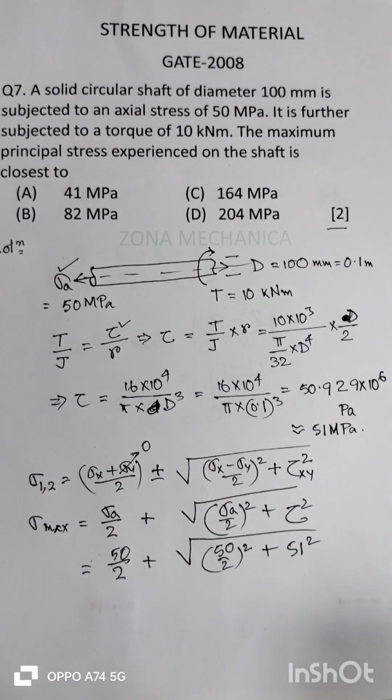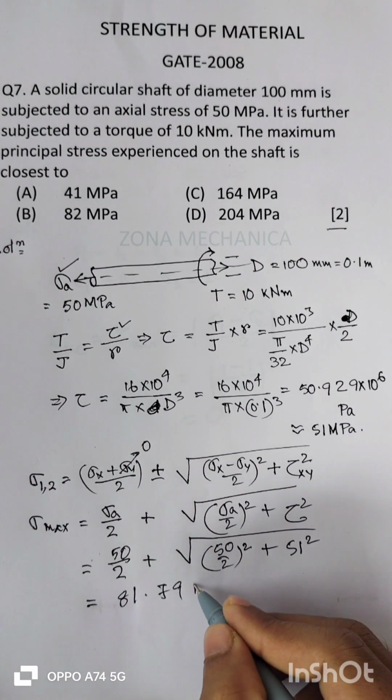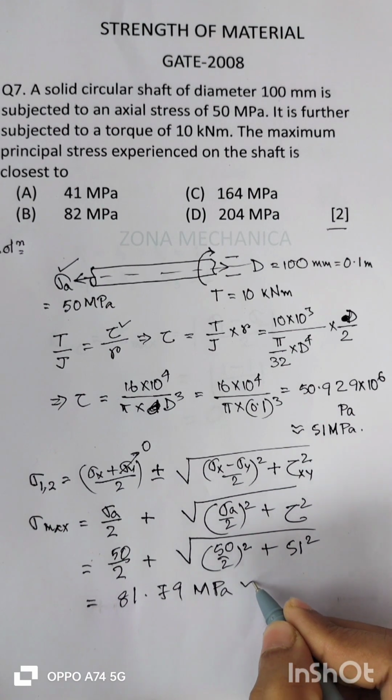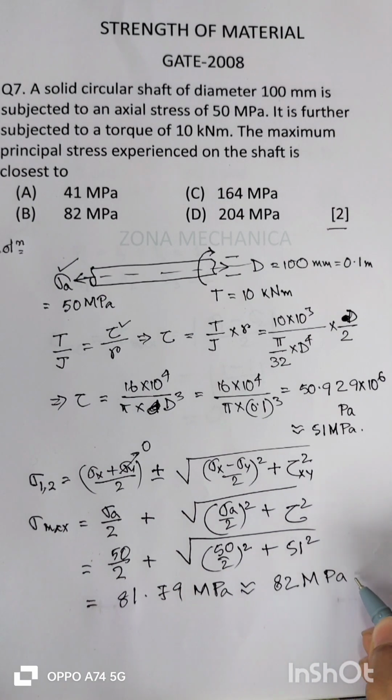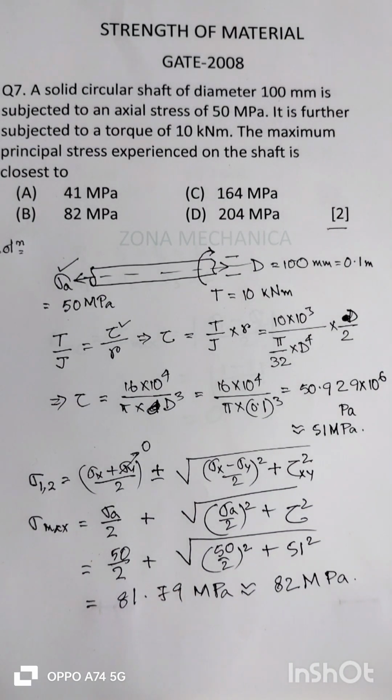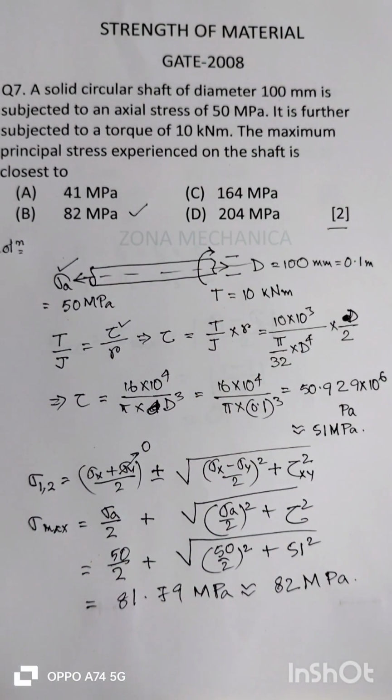All are in MPa, right? So this will give 81.79 MPa, which is almost equal to 82. That is closest to 82 MPa. So clearly it's matching with option B. So option B is the correct answer.